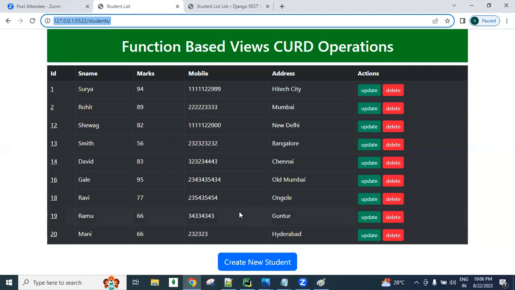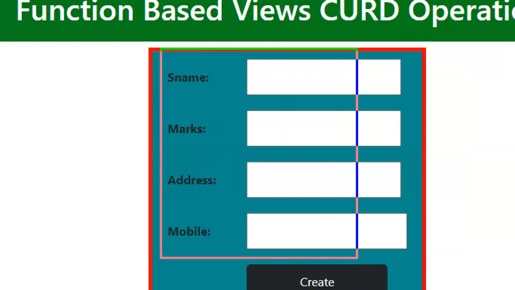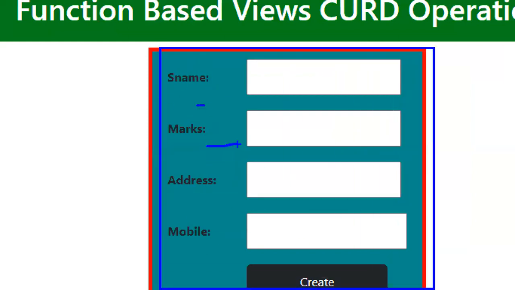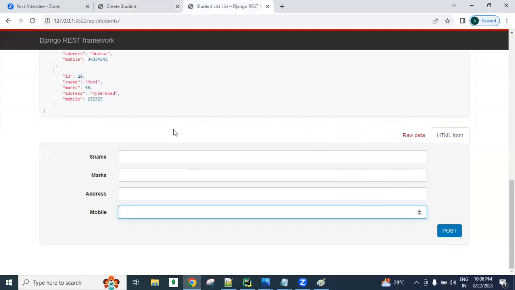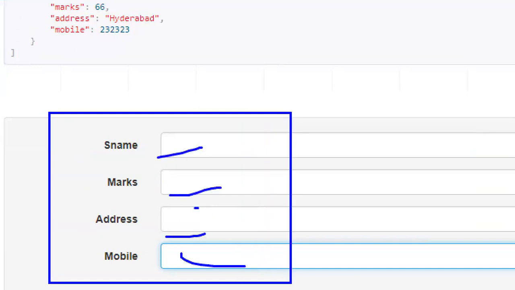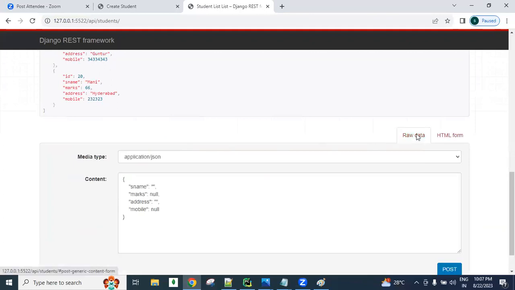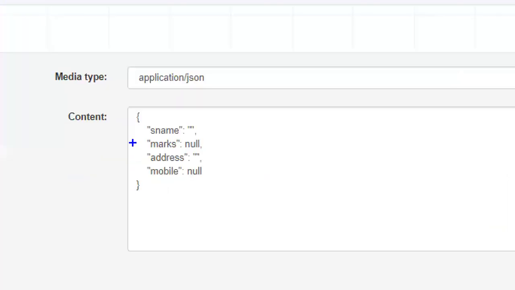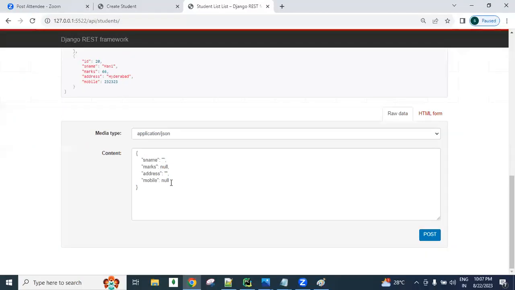Previously, for creating, we created some logic ourselves. HTML logic using CSS and HTML, we designed forms like these. There is no need to create them using the REST API. The REST API provides an automatic, default HTML presentation. We just enter data and submit. Otherwise, you can click this raw data option, and in the form of JSON, curly braces with key-colon-value, we can also send it.